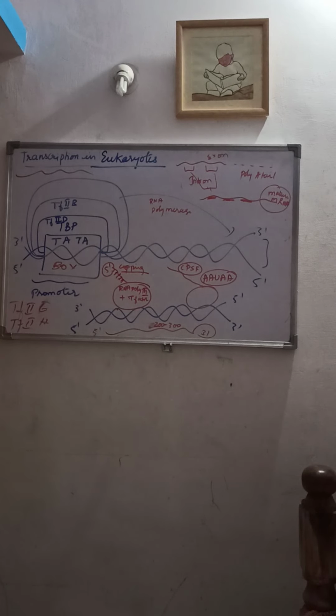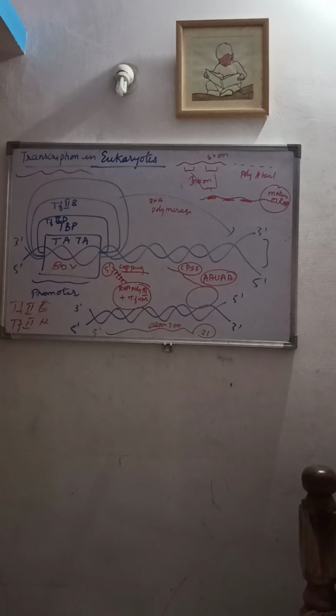Understood? So after synthesizing around 25 nucleotides in the RNA, the 5' end of the RNA transcript will get modified, where methyl guanine triphosphate is added by an enzyme called methyl transferase. This step is known as what? Capping. The formation of the cap at the 5' end of the RNA transcript protects the RNA transcript from degradation by the activity of 5' exonuclease.